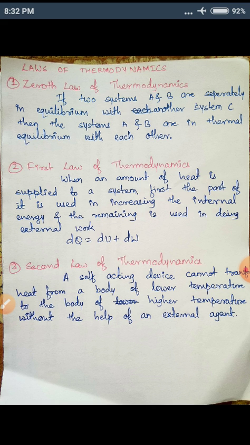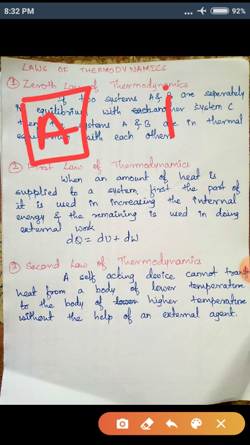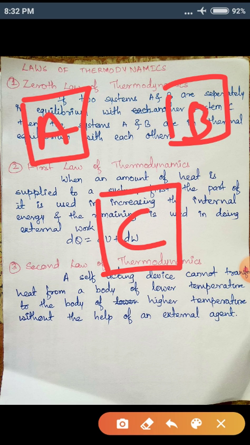Okay, so now we'll see what the zeroth law is. If two systems A and B are separately in equilibrium with another system C, then the systems A and B are in thermal equilibrium with each other. Okay, what is the statement? Two systems A and B are separately in equilibrium with a third system C. So what happens? This is system C. A is in equilibrium with C. A and C have the same temperatures. Correct? Therefore they have thermal equilibrium.